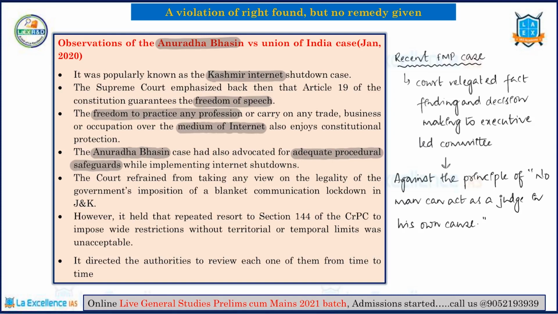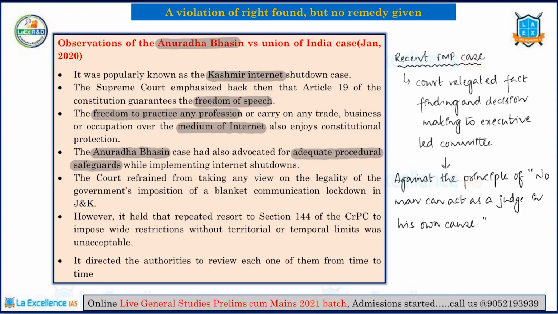In this particular case of 4G internet shutdown, which we call the FMP case, or the Foundation for Media Professionals versus the Union Territory of Jammu and Kashmir case, which was heard by the Supreme Court on May 11th, the Supreme Court has said a committee shall be set up which will be majorly chaired by the executive, and they will decide on the facts of the case, and they will decide whether it is proportional, procedural or not.